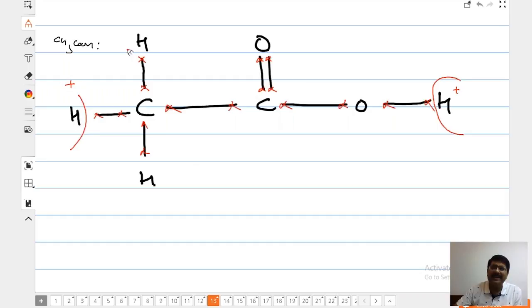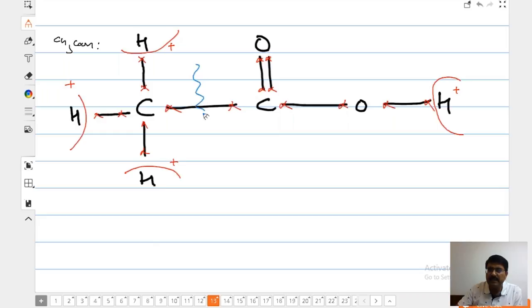This hydrogen will lose electron, +1. Poor hydrogen has just one electron to lose, and it does it quickly. This has lost 1 electron. Any doubt? So all the hydrogen are in the +1 oxidation state. Please help me in this. This electron will be taken by carbon. Correct? This electron will be taken by carbon and this electron will be taken by carbon.